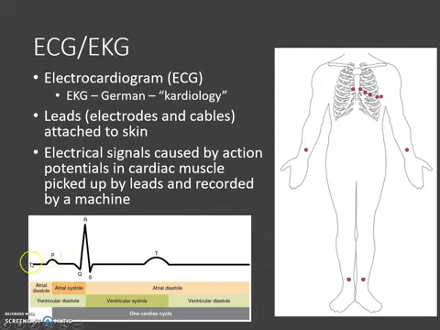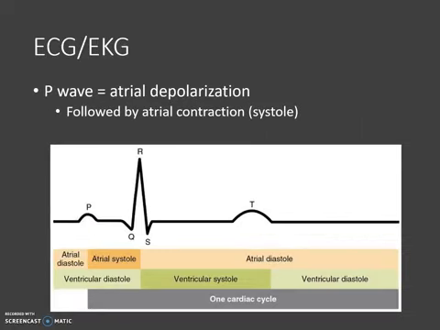And this graph kind of tells us what's happening with the electrical activity of the heart. So this is basically the EKG of one cardiac cycle. So this is one heartbeat, and it shows you the different events associated with the contraction and the electrical activity that precedes that contraction. So let's take a look at the EKG a little bit more in depth here. So we'll start out with the P wave, which is this little blip right here.